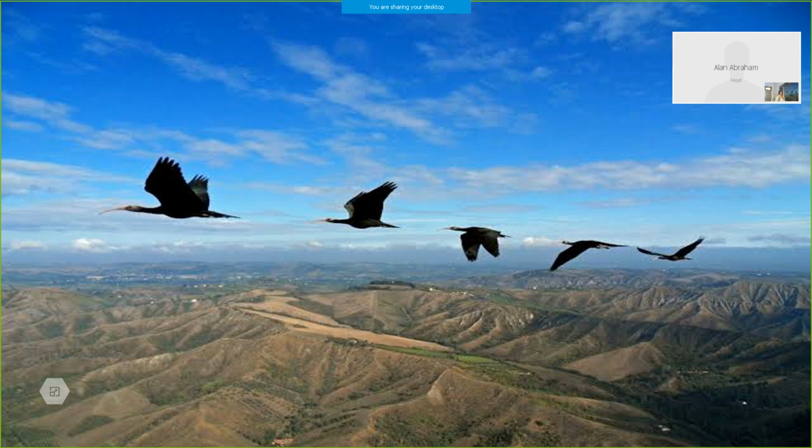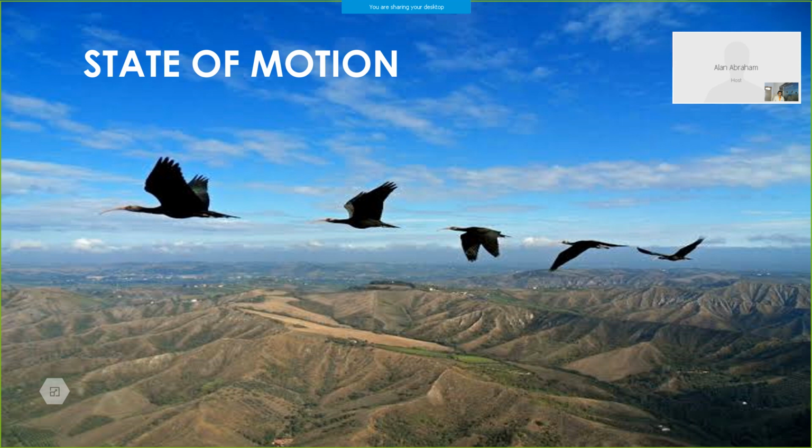So we can define motion like this. A body is said to be in motion if it changes its position with time, with respect to surroundings also. We will discuss that in detail. So this is about motion. And if the bird is not moving, no motion is there. If change in position is there, motion is there. And no change in position, no motion. So this is a state of rest.